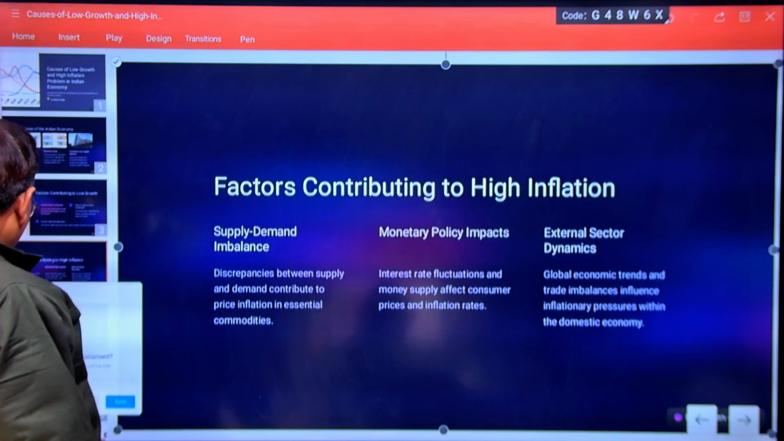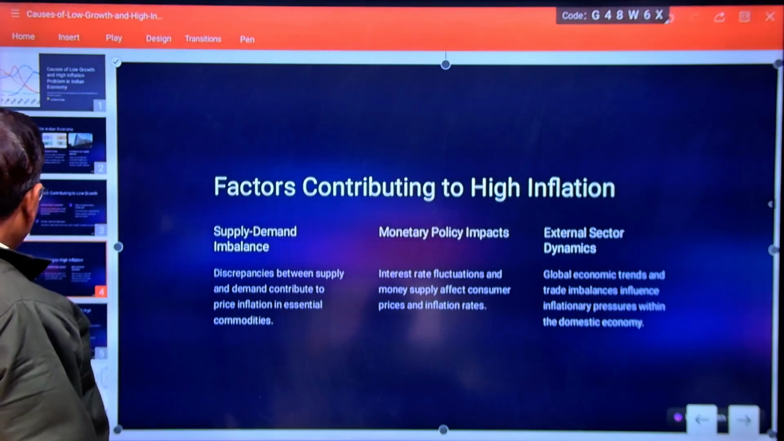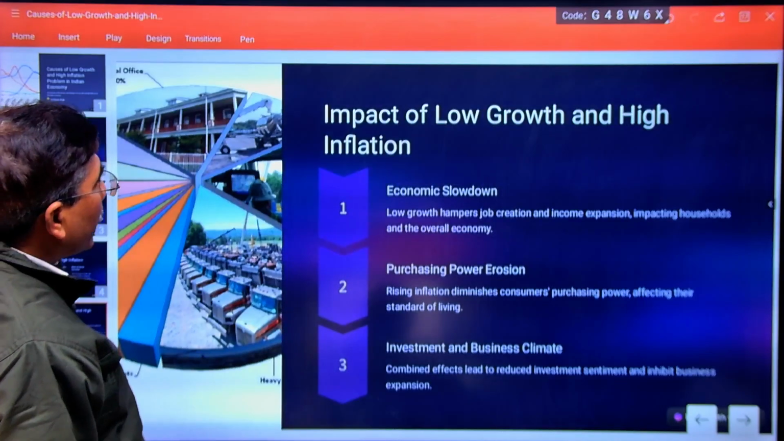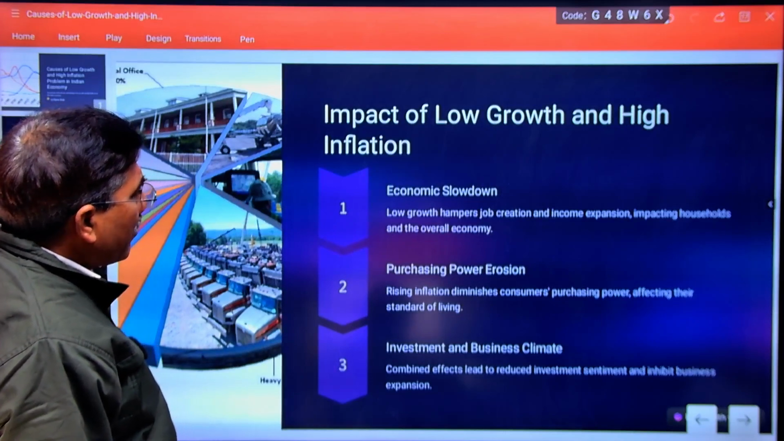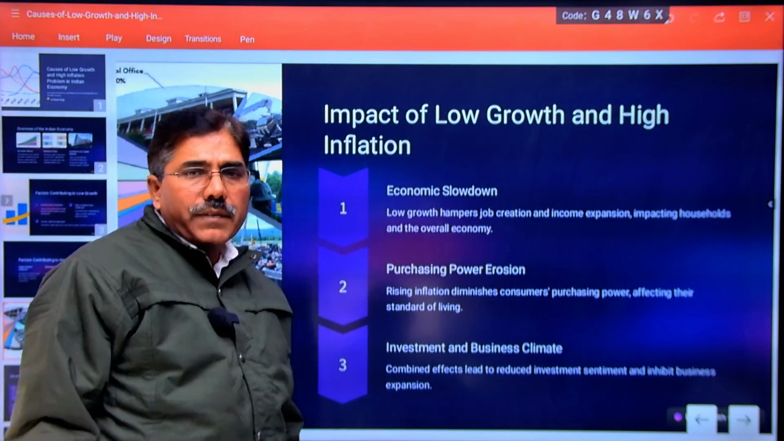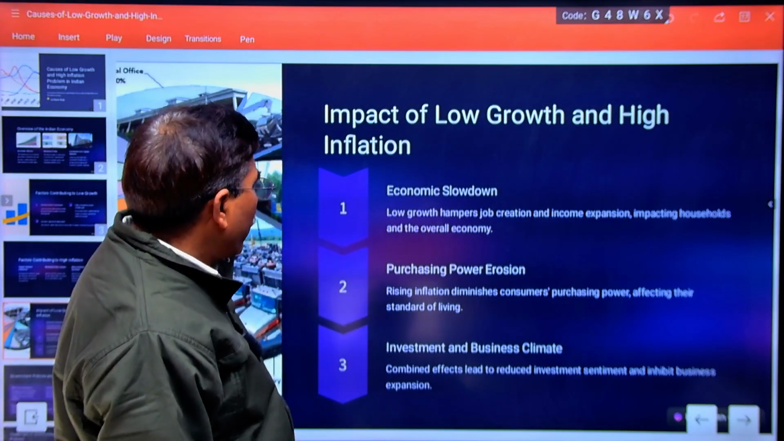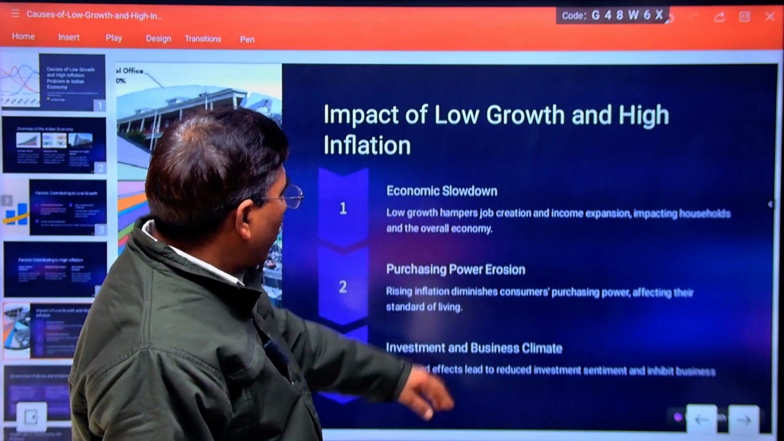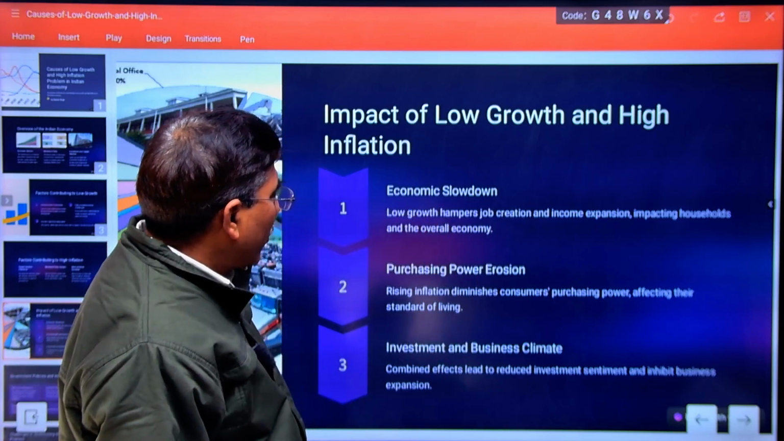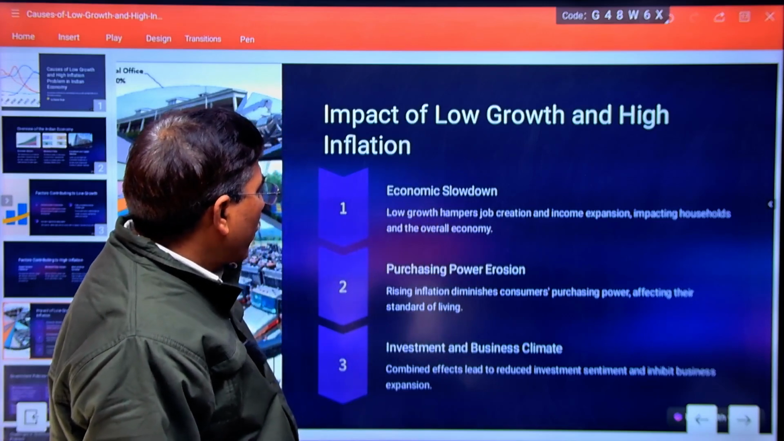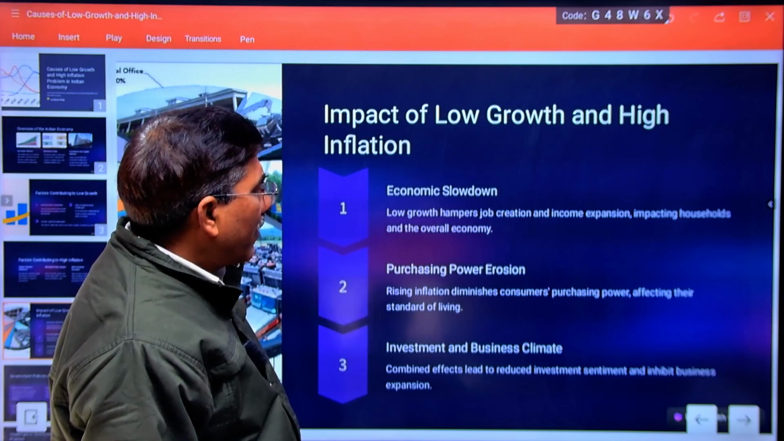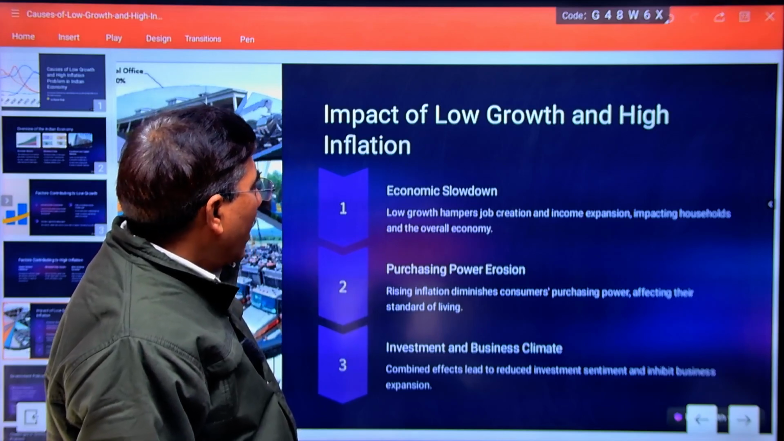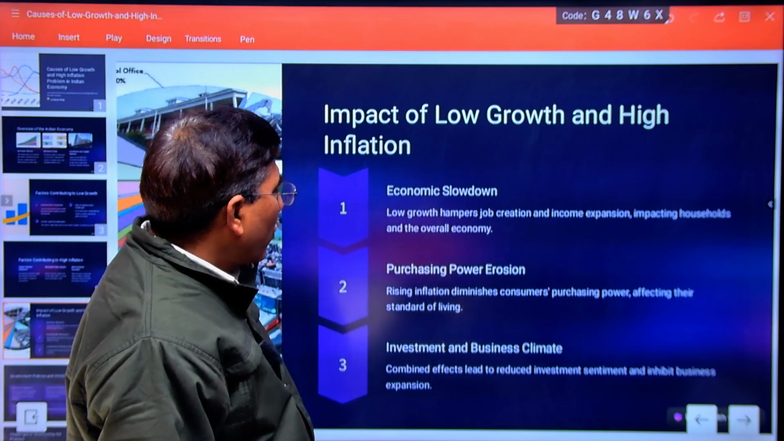There are some other factors which I give you, that is the impact of low growth and high inflation. What is the impact of low growth and high inflation on our economy? You have to also understand economic slowdown. That also leads the economy towards the slowdown. Low growth hampers job creation and income expansion, impacting households and the overall economy.